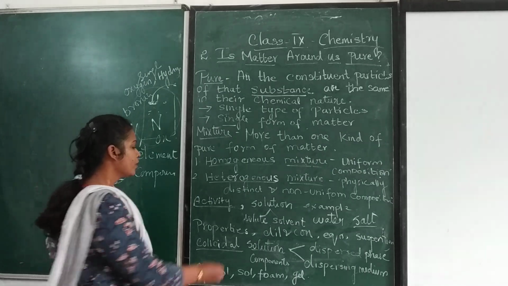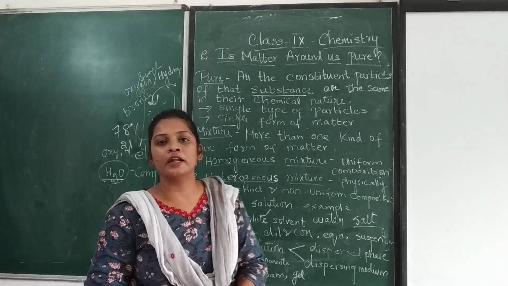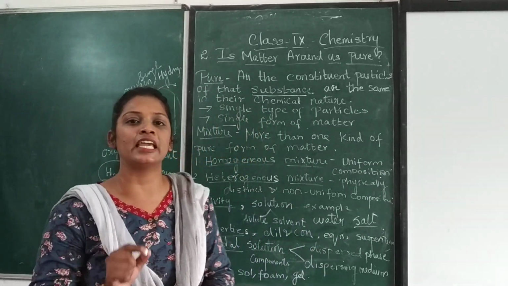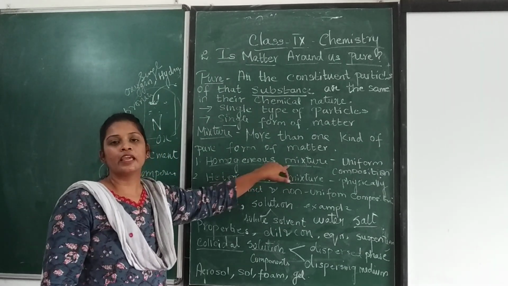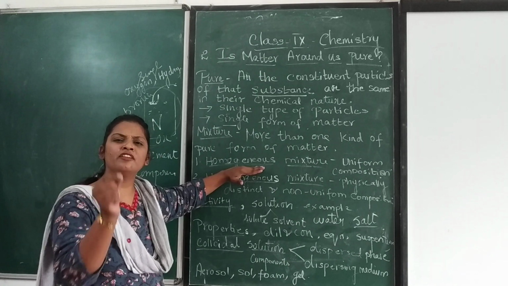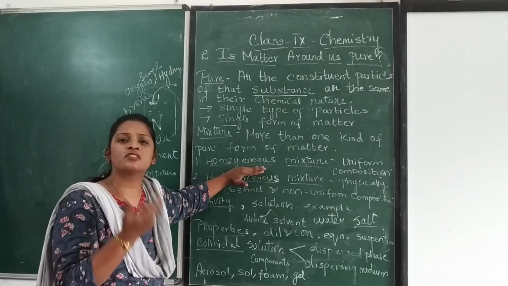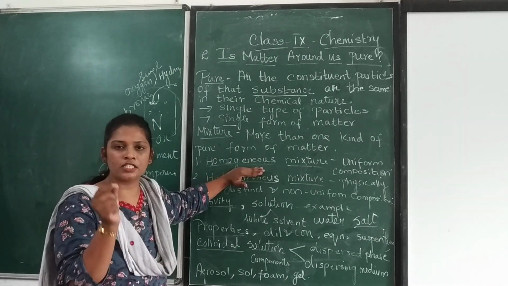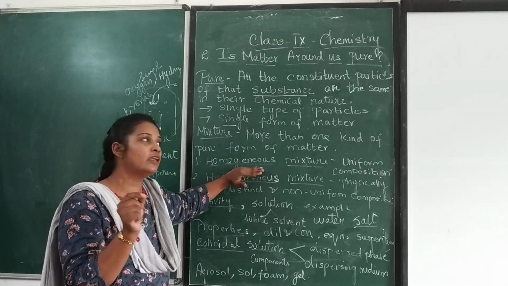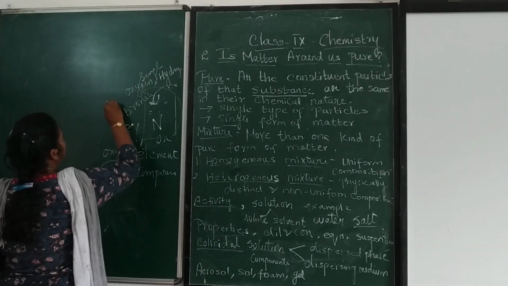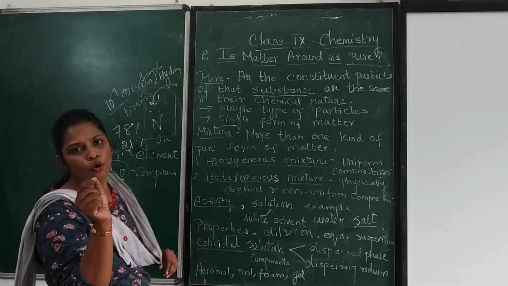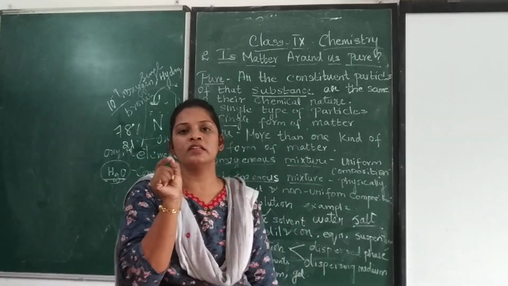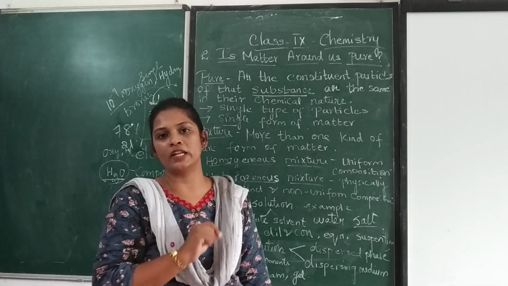Okay, and then what are the properties for that? The particles present inside the homogeneous mixture are very small, so small that we cannot see them with our naked eye. They are about 10 to the power of -9 meter in diameter. That much small, very small in size.